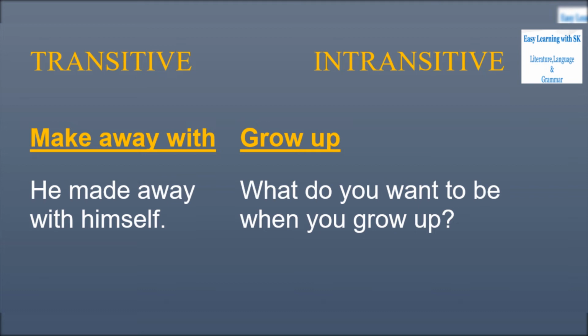Transitive phrasal verbs always have to be followed by some person or thing. We can't just say, I really made away with. It is incomplete actually. Here you need to have someone after the phrasal verb to make sense. For this purpose, we can say, he made away with himself. Here you can find the sense which is not possible without an object. So, in transitive phrasal verbs, we always need an object.